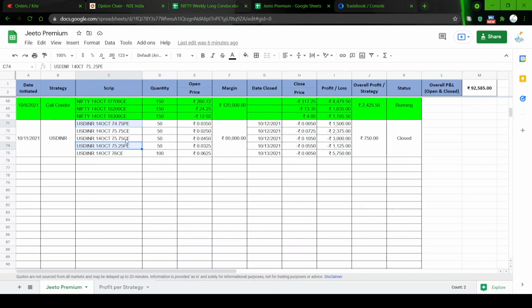The second roll happened to 75.75. It is rolled 25 paisa above to 76, but you can see the quantity has been doubled. So these are the finer adjustments of what we do in a short strangle. We take the position, we book a profit, we book a loss, we re-enter the position, the view went wrong, again we booked the loss. Then we rolled down the put, we rolled up the calls, and during the roll up of the calls we did a martingale. So all sorts of adjustments have been done in this trade.